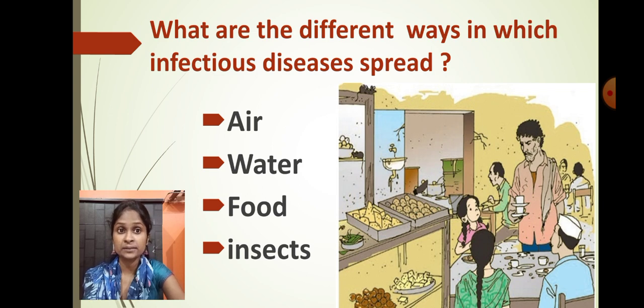And what have we learned? Infectious diseases are spread because of air, water, food and insects. And to avoid airborne diseases, we have to wear the mask, okay, and we have to follow certain basic hygiene. So I hope students, whatever part we have covered today, you must have understood that.